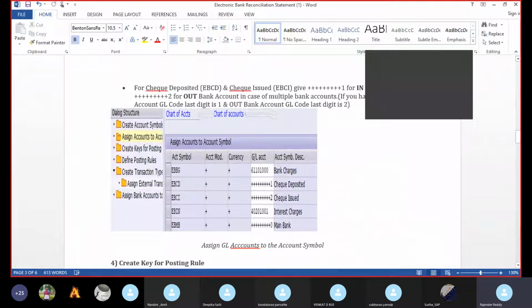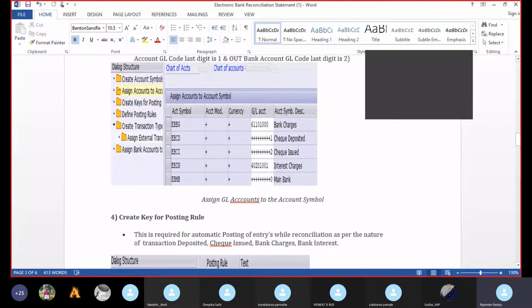This is the accounting symbol in the first section, and the accounting modifier and currency are the same. And what is the GL account number? We already created the GL accounts, right? Those GL account numbers we have to give here, and once you give them, the account symbol description will automatically reflect here. So this is the third step.